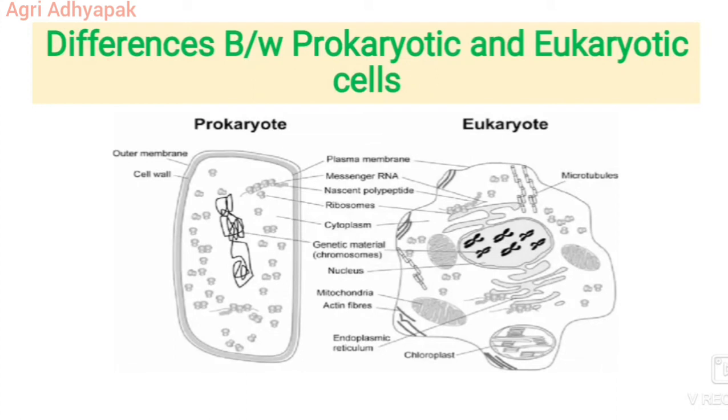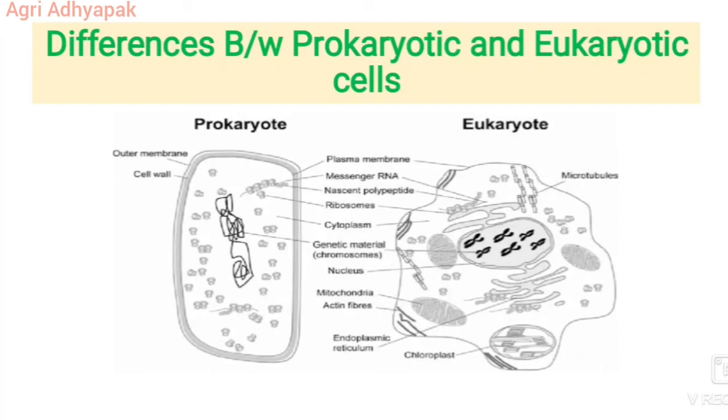Next, we are going to see some differences between prokaryotic and eukaryotic organisms. The first one is the nucleus. The nucleus is mainly present in eukaryotic cells, while it is absent in prokaryotic cells. The number of chromosomes is more than one in eukaryotic cells, while prokaryotic cells have one chromosome, along with plasmids. The cell type is usually unicellular in prokaryotes, though some cyanobacteria may be multicellular, while eukaryotic organisms are multicellular. Examples are animals and plants in eukaryotes, and bacteria and archaea in prokaryotes.